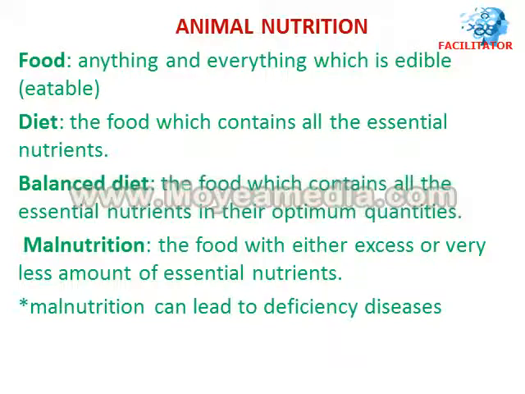These deficiency diseases are so many, starting from anemia to kwashiorkor, marasmus, and scurvy, to problems in teeth, and rickets in bones and all. These are all due to.